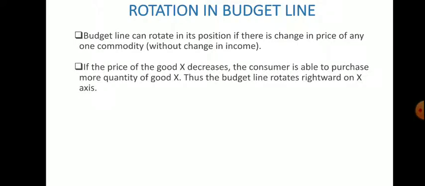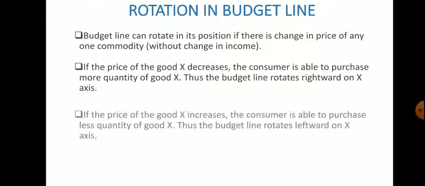Now see, if the price of good X decreases, then what will happen? If the price decreases, the purchasing power of the consumer will increase, means they can purchase more with the same amount. Okay, that is why the budget line will rotate in the rightward direction on the x axis, because there is a change in the price of commodity X. That is why we can see this rotation on the x axis.